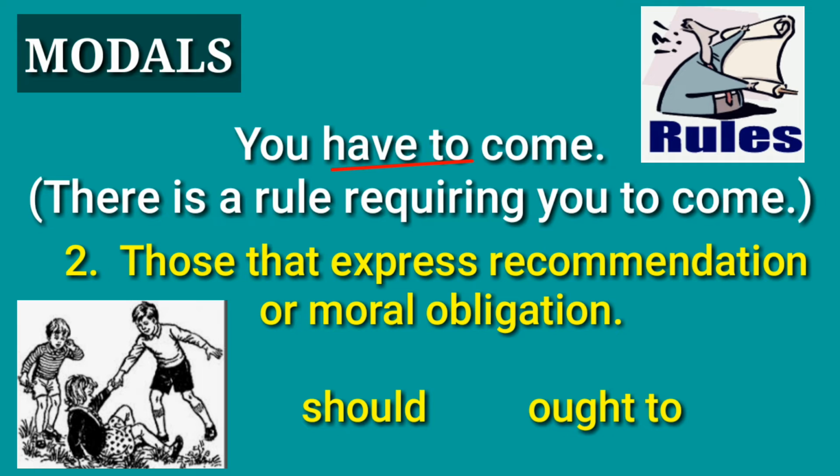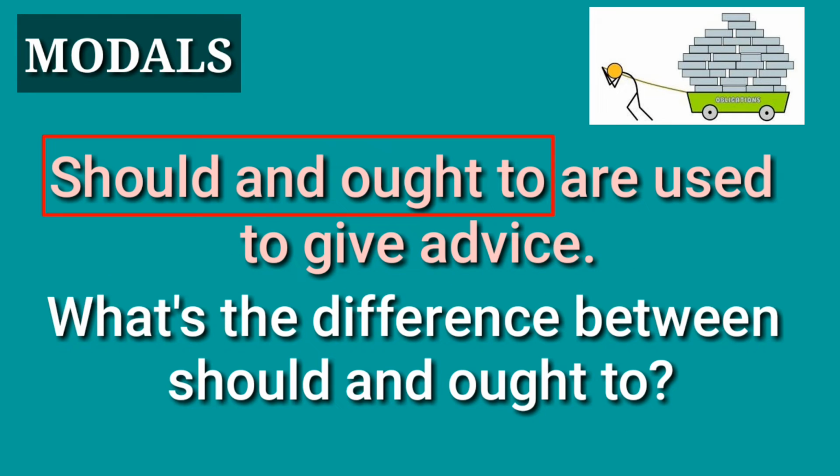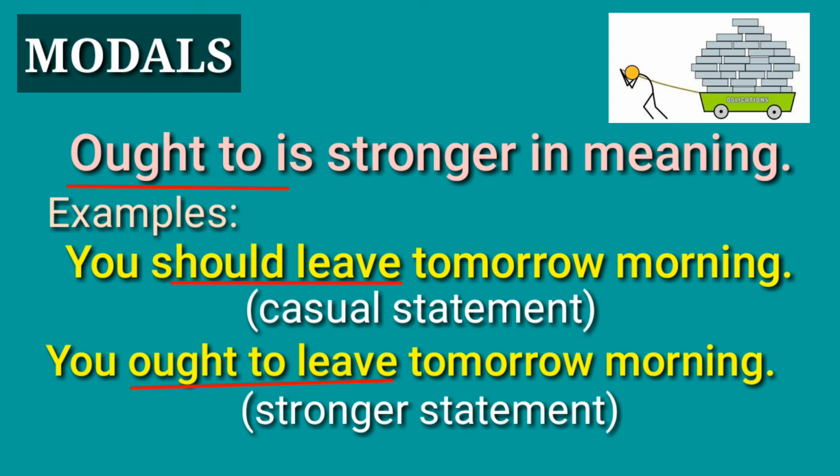Next is number 2, those that express recommendation or moral obligation. There are 2 modals used to express recommendation or moral obligation. We have should and ought to. Let's see the difference between should and ought to. Should and ought to are used to give advice. They are both used to give advice, but there is a difference between them. Ought to is stronger in meaning.